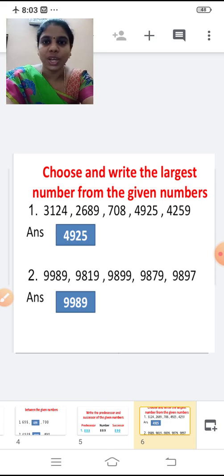See the thousands place. In all the numbers we have 9, right? So see the hundreds place. In hundreds place 9 is the biggest number, right? So 9,989 is the largest number.